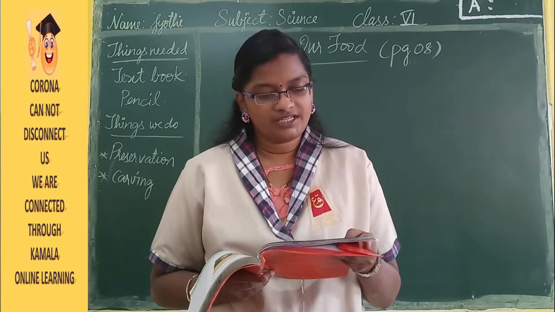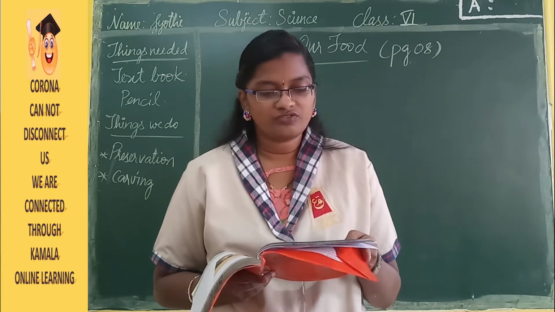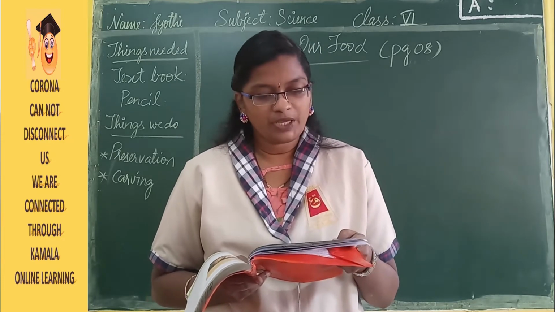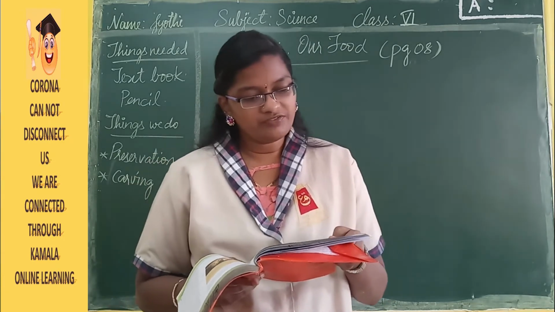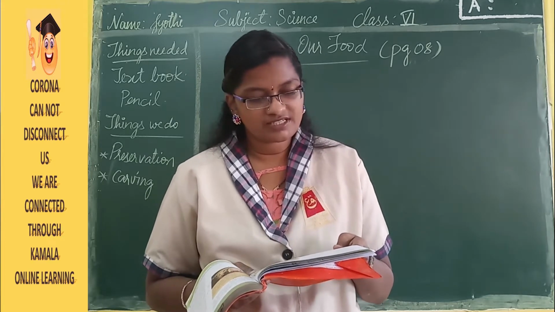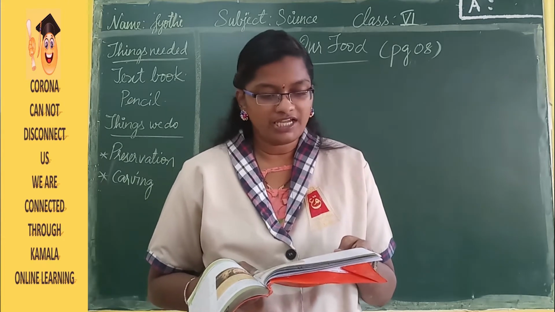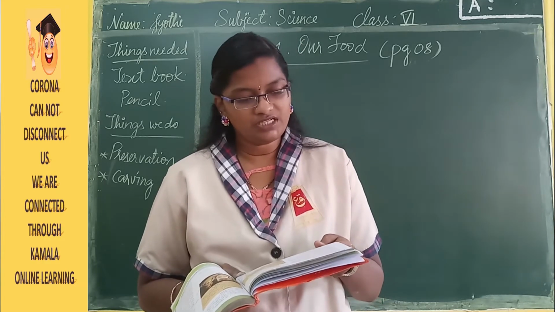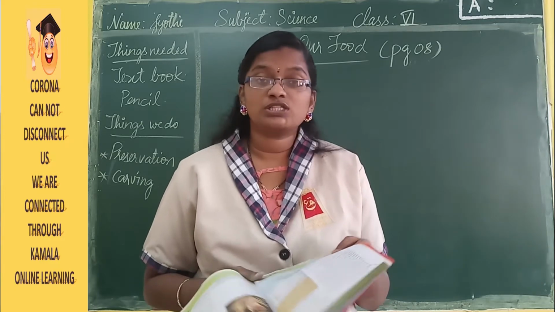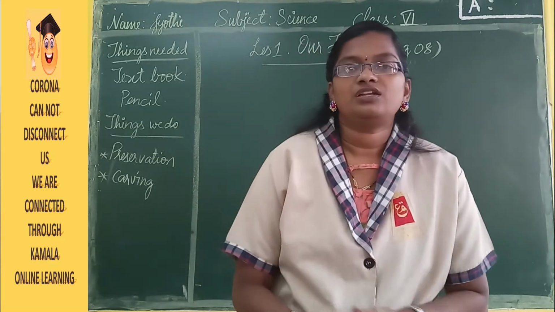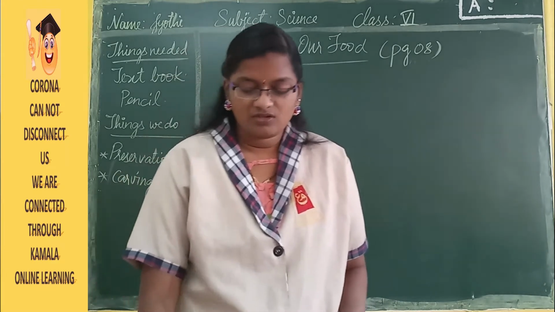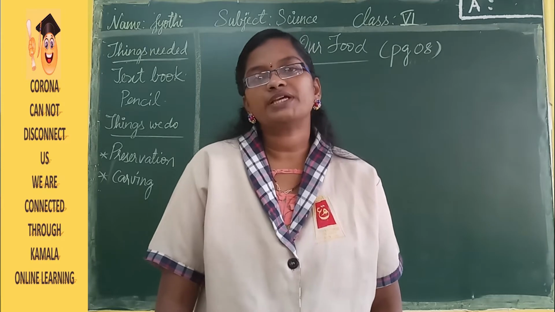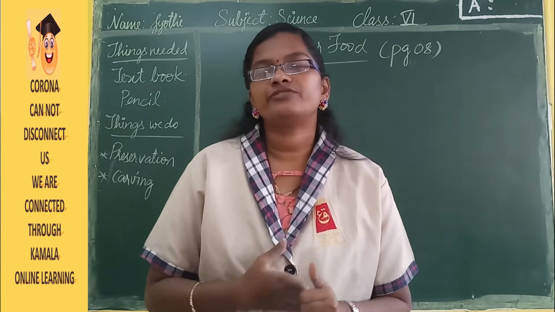So why does curry get spoiled when kept out for a couple of days but pickles stay fresh for a long time? It is only because of preservation. For preserving certain food items, they are salted and dried. In certain areas, dried fish is commonly used. Vegetables and meat are dried and also pickled. Now not only preparing the food, we should also know how to store it. Storing is nothing but how to preserve it for a long time.